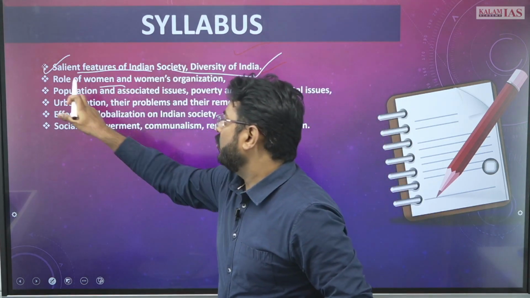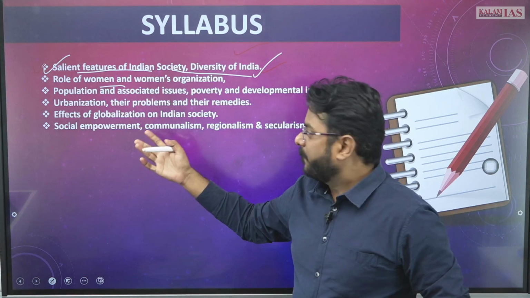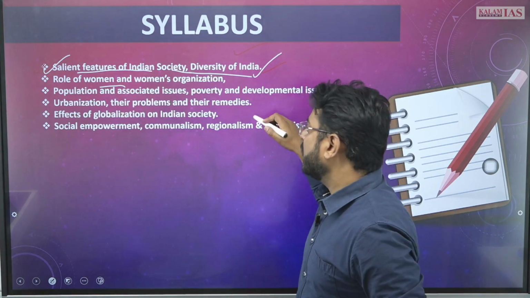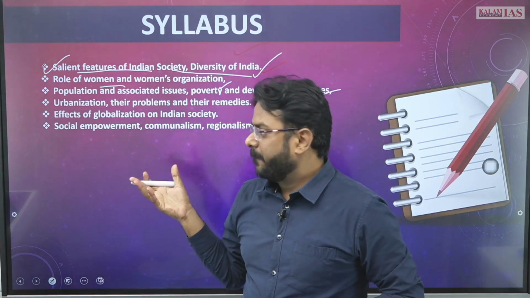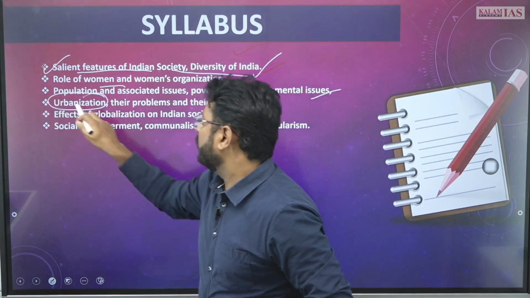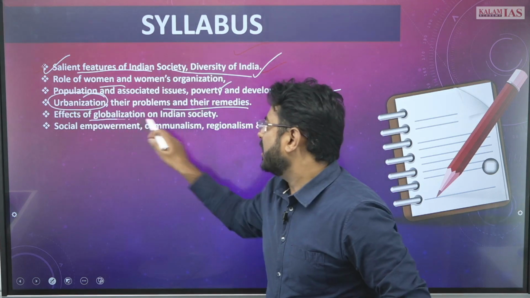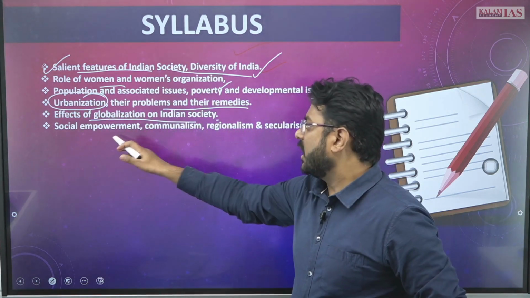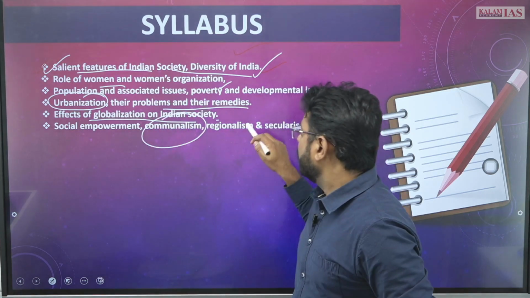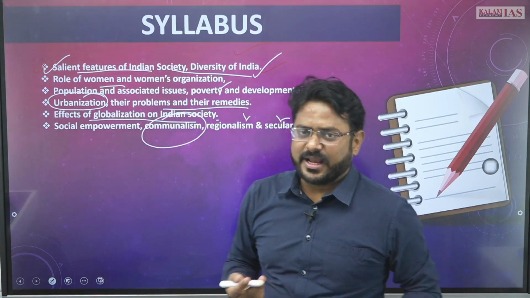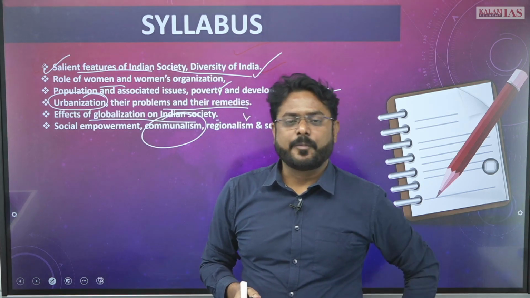Then role of women, you had seen that role of women has been there. Population and associated issue, poverty and development issue. From this part also questions coming. Urbanization, इस बार भी क्वेश्चंस आया है. Effect of globalization on Indian society. Then social empowerment, communalism, regionalism and secularism. Communalism से क्वेश्चन आया है, regionalism, secularism से इस बार क्वेश्चन नहीं आया. It was very much expected also.